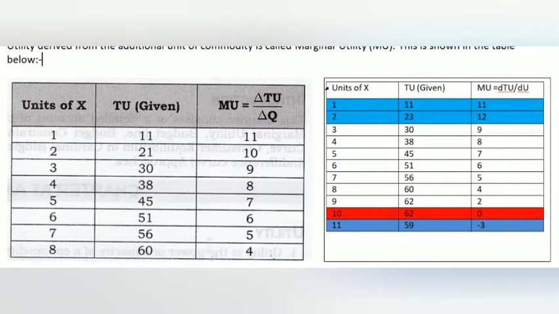In this table we have shaded lines also.